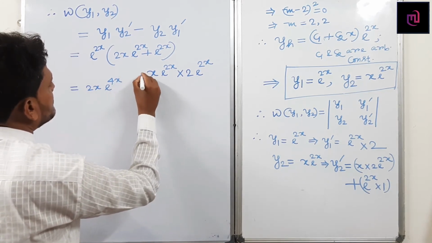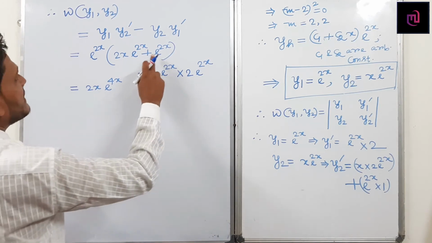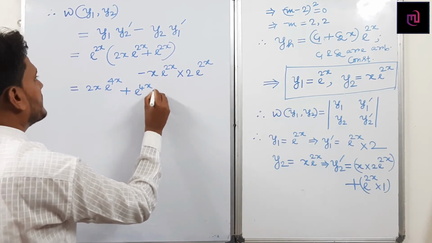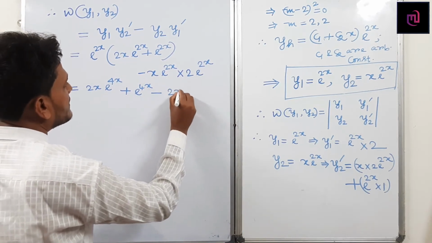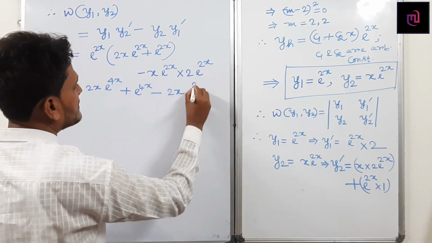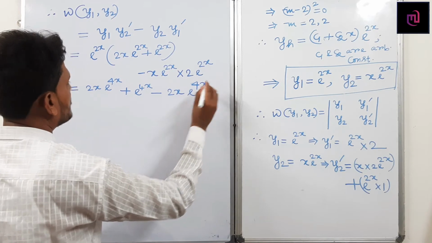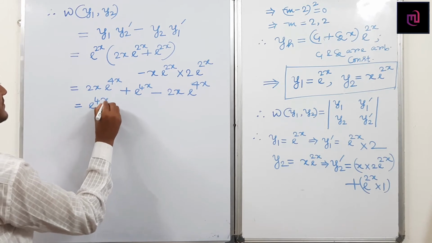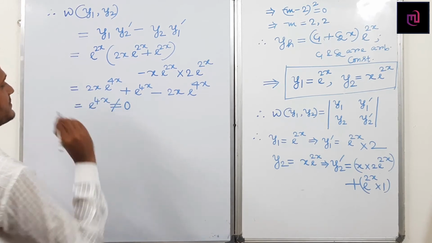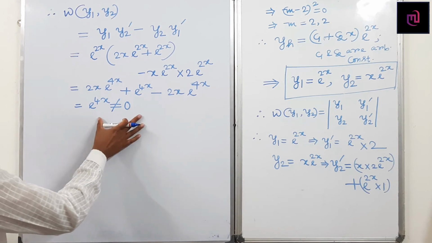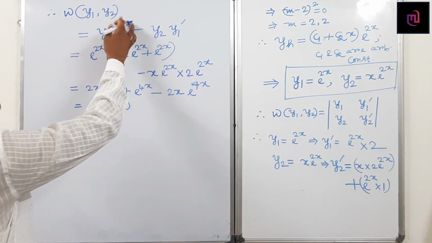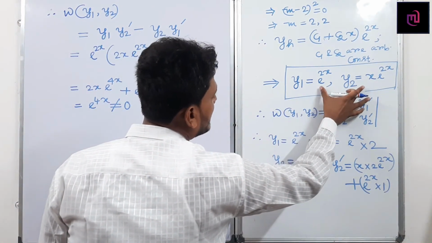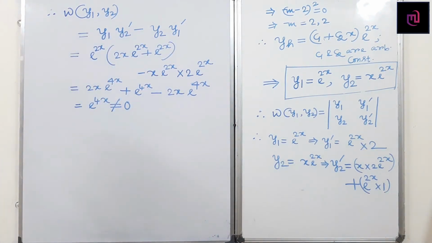Then can I write e to the power 2x plus e to the power 2x, so e to the power 4x minus this part, which becomes 2x e to the power 4x. So check it, this part cancelled. So finally we can write e to the power 4x. This part is not equal to 0. If this part is not equal to 0, then we must say y1 and y2 are two linearly independent solutions. So here I have written y1 and y2 two linearly independent solutions. So all of you know the superposition principle.